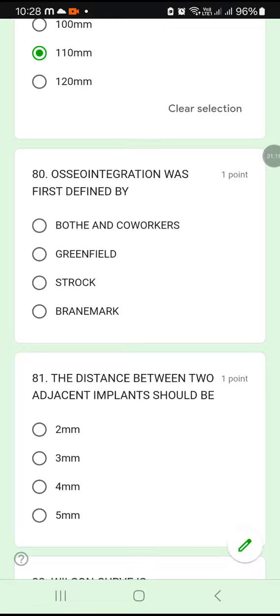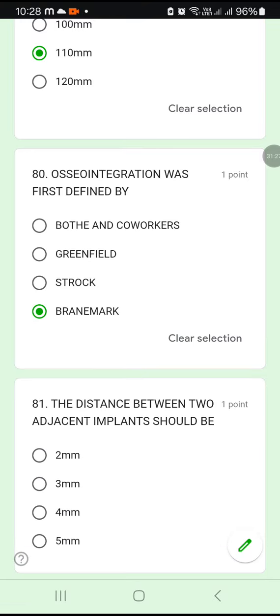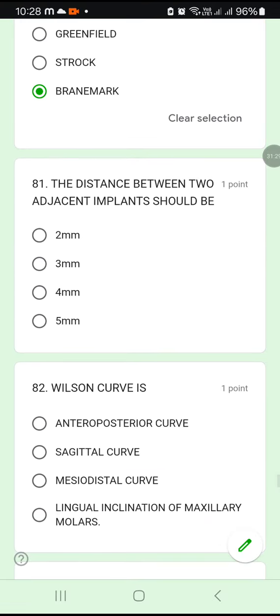Question number 80. Osseointegration was first defined by which scientist? Bothe and co-workers, Greenfield, Strock or Branemark? So it was first defined by Branemark. Okay. Osseointegration was first defined by Branemark.